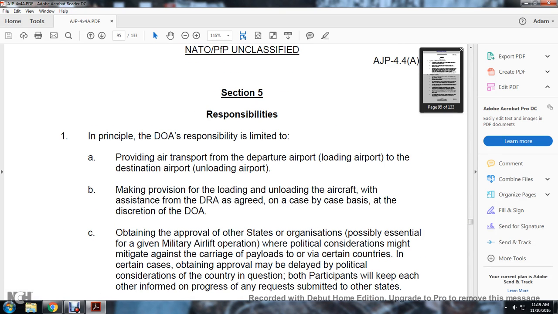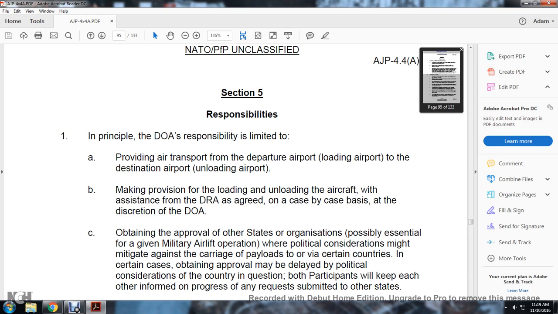Section 5, Responsibility and principle of the DOA. Responsibility is limited to providing the air transportation from the loading airport to the destination unloading airport, and making provision for the loading and unloading of the aircraft with assistance from the DRA as agreed on a case-by-case basis at the discretion of the DOA. Obtaining the approval of the state's organization is essential given the military airlift operation.